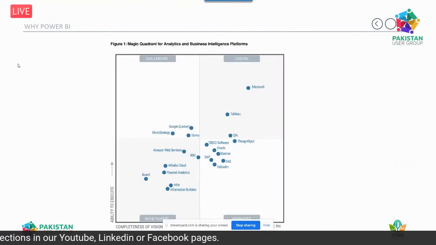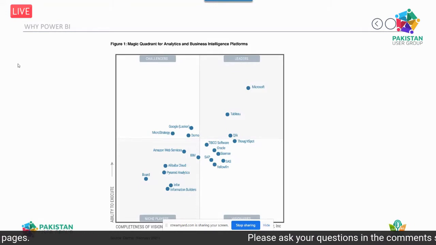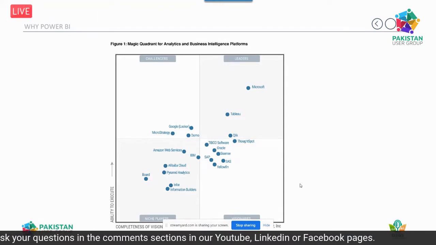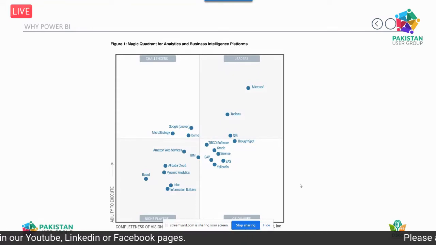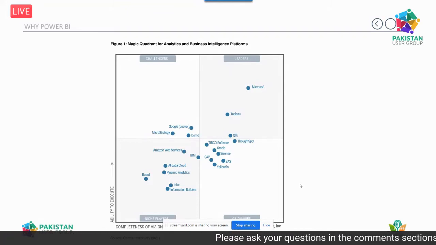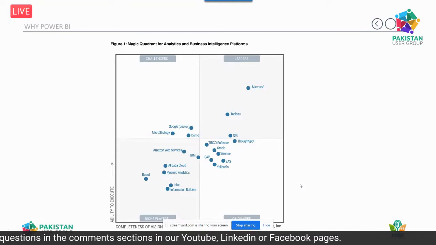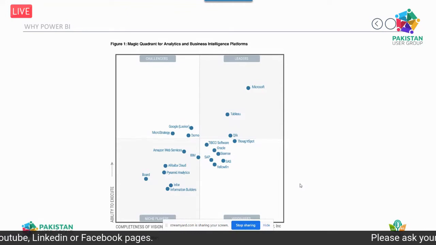If you search on Google for Magic Quadrant analytics and business intelligence, you will find this quadrant, and it shows that Microsoft Power BI is among the leaders. This diagram, this quadrant, is shared by Gartner. And who is Gartner? Gartner is basically an advisory firm that helps IT consultants, managers, supply chain people, whoever is responsible for taking decisions, by giving them a guideline.